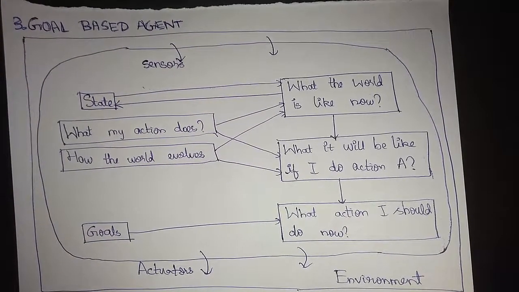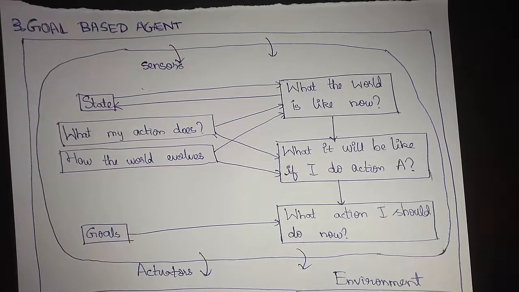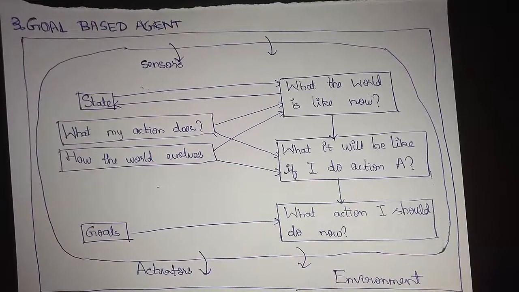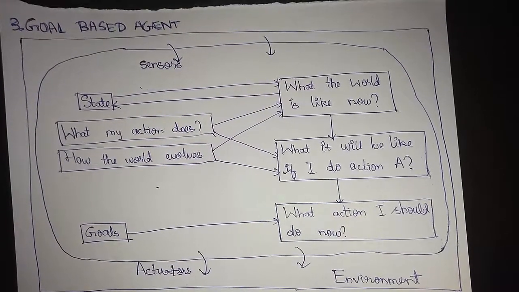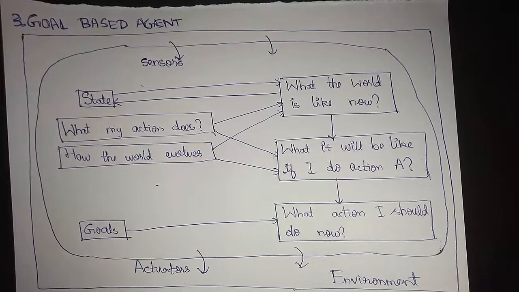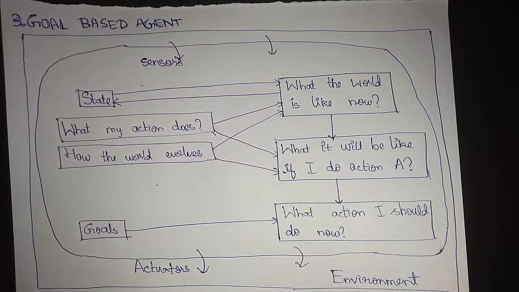I'm going to talk about the Wumpus World puzzle and the 8 queen puzzle carefully in a future video. So right now don't take stress about that. Just concentrate on what a goal based agent is. It's going to take the goal state and the initial state, or the given state, as inputs.